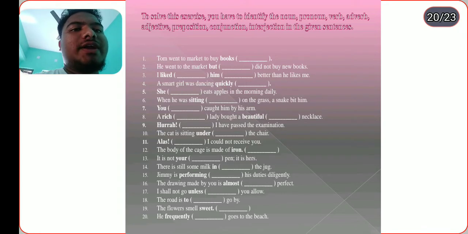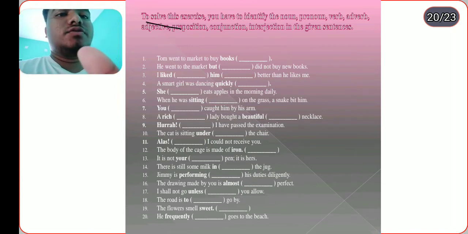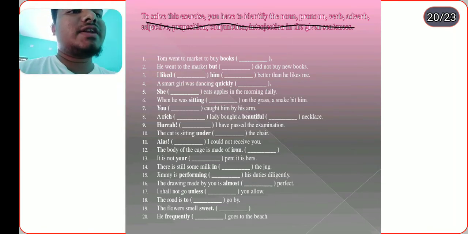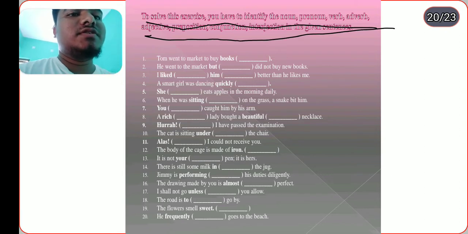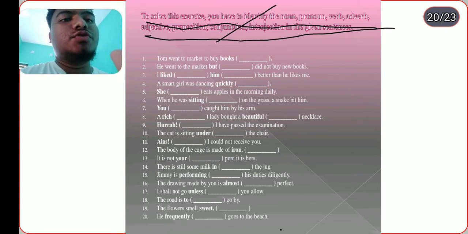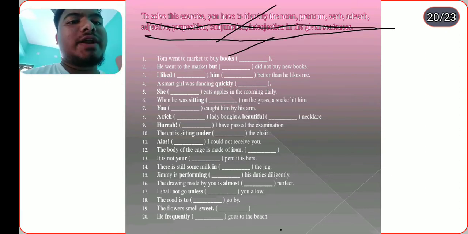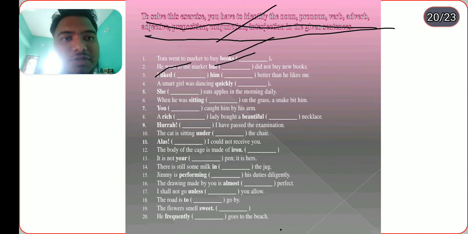Tom went to the market to buy the books. It is to solve the exercise. You solve the exercise to identify the nouns, pronouns, adverbs, adjectives, conjunctions and interjections. So books, city, corner: book, city are nouns. I went to the market but did not buy the new books. "But" is the conjunction. I liked him. "Liked" is a verb. "Him" is a pronoun.